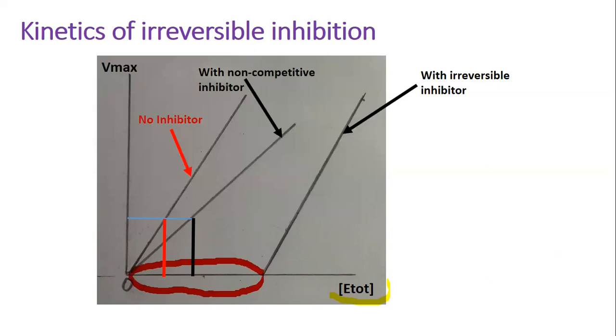If we add more enzyme to the system, all inhibitor molecules will bind to a fraction of enzyme molecules while the rest of the free enzyme molecules perform a normal reaction. So you can see that the slope is the same, but the intercept with the x-axis for the irreversible inhibitor is shifted towards higher enzyme concentrations.